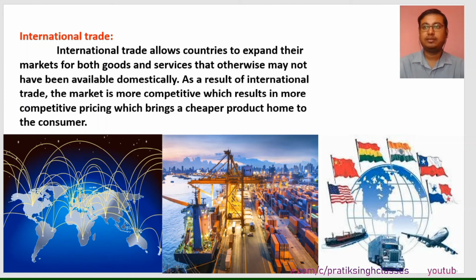Taking an example of our country, the production of petroleum is very low compared to its demand. That is why we have to buy petroleum products from other countries. So this is called international trade. We are purchasing something from another country. Likewise, we are selling our cotton and tea to European countries, African countries or Arabian countries. So that also comes under international trade, or export. So import and export come under international trade.